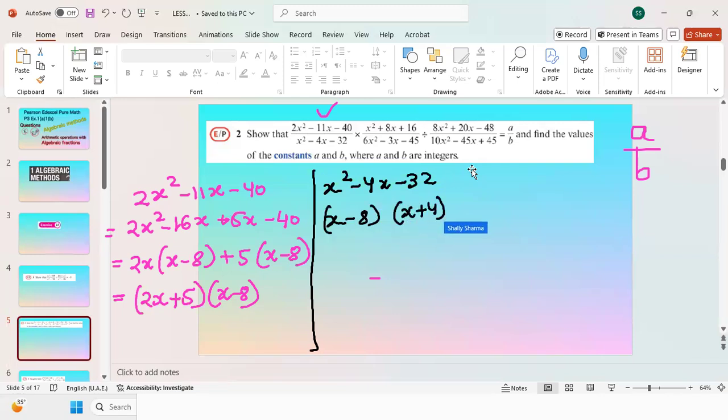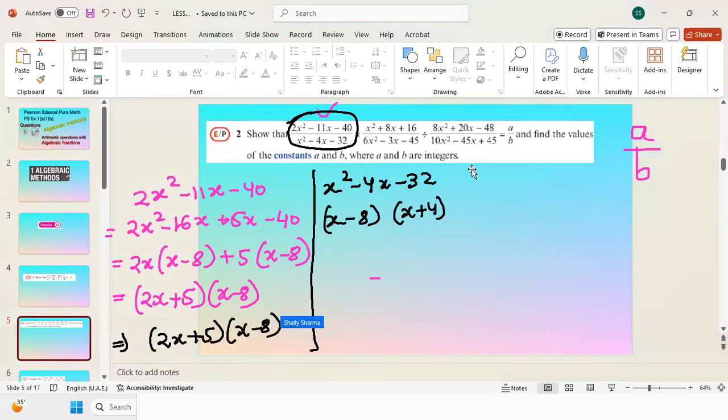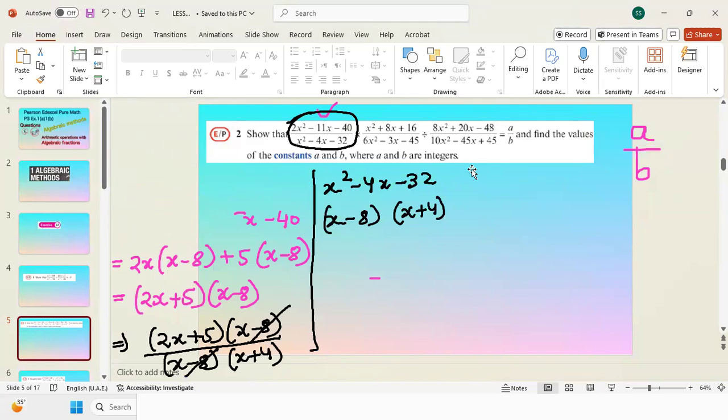Now if I implement it here in this part, I will write the factorized form on the top. So 2x plus 5 times x minus 8 divided by x minus 8 times x plus 4. So what I see is that one of the factors will be cancelled out. So our answer is 2x plus 5 over x plus 4 for the first one. So I'm going to write that right away here.